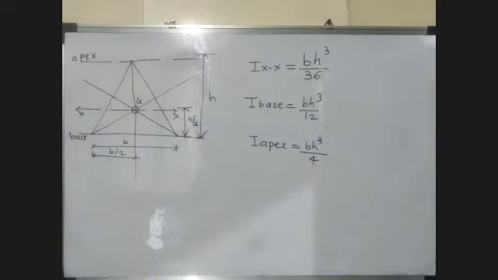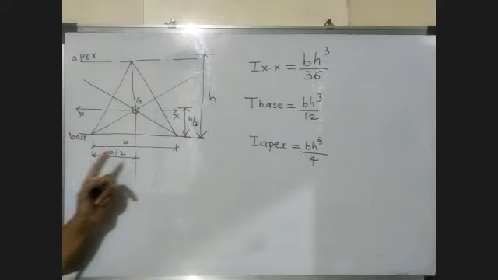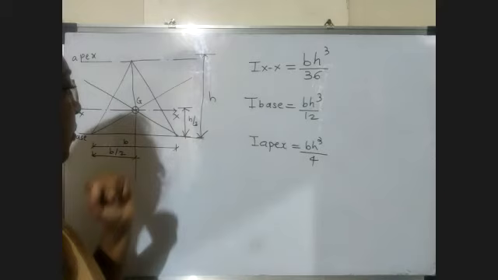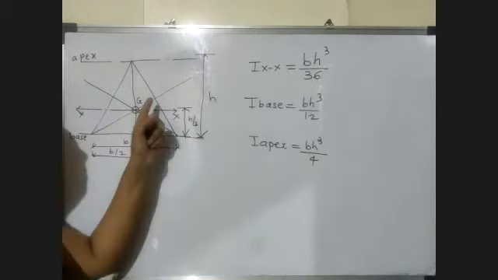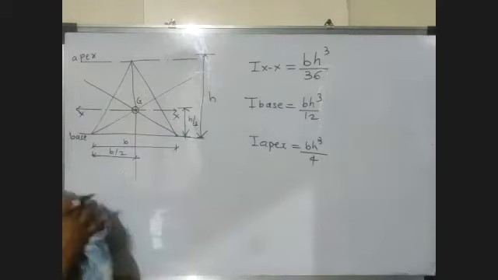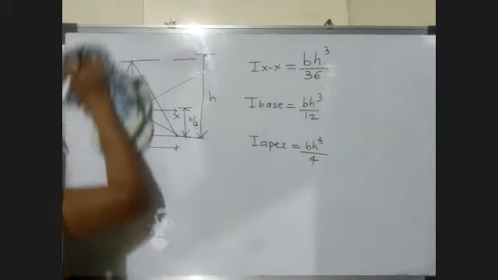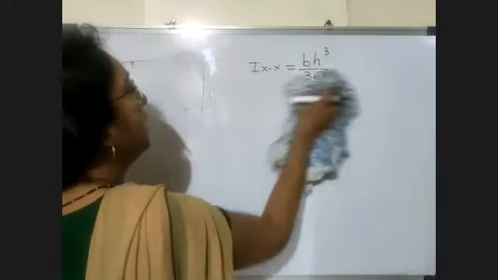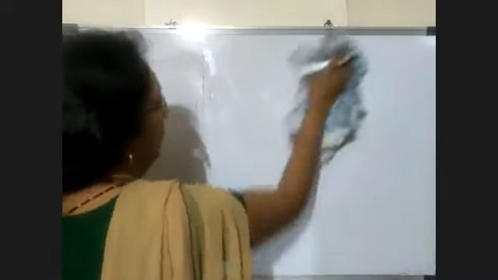So these are the three formulas for triangle: at base BH cube by 12, at centroidal axis BH cube by 36 and at the apex BH cube by 4. This is also asked in exam for 2 marks: state the moment of inertia for a triangle about its base. So you have to draw this figure and write the formula for base.